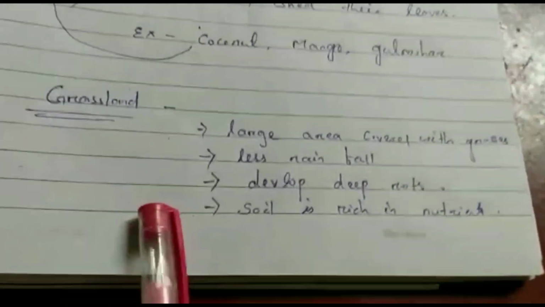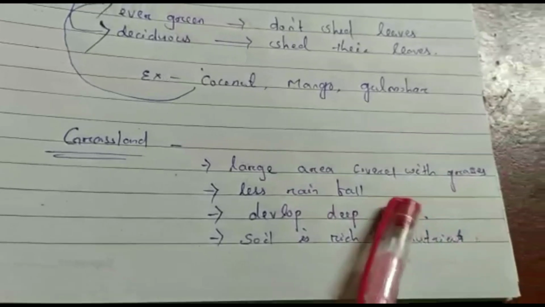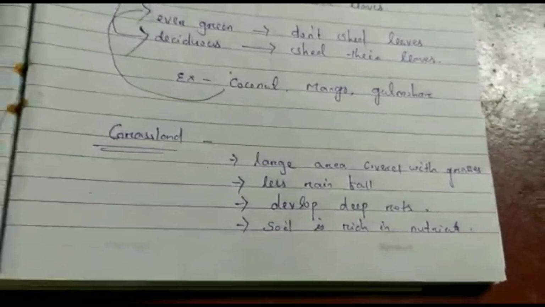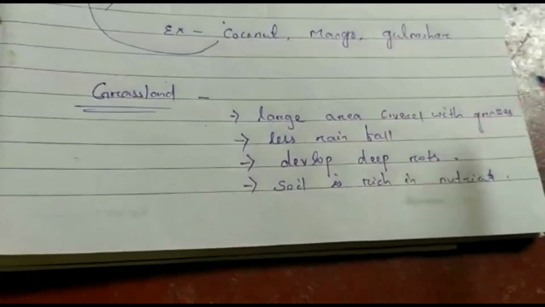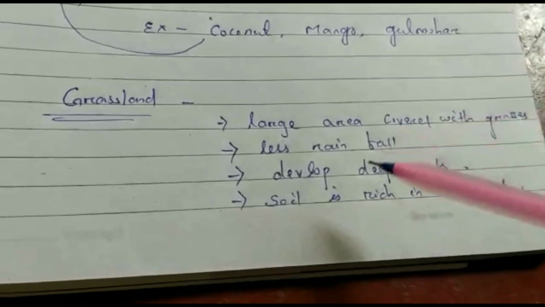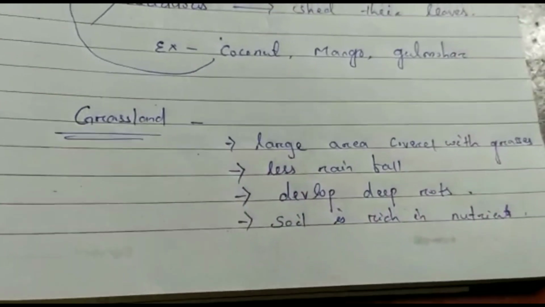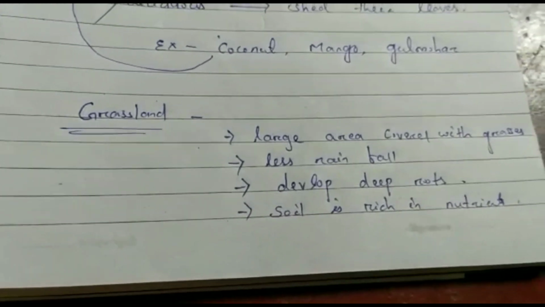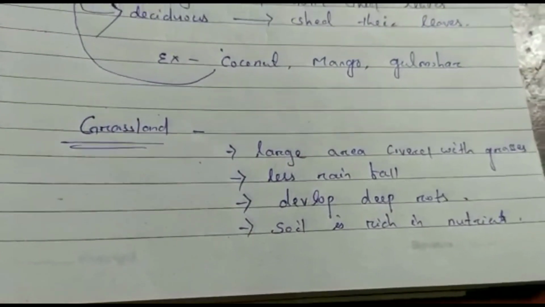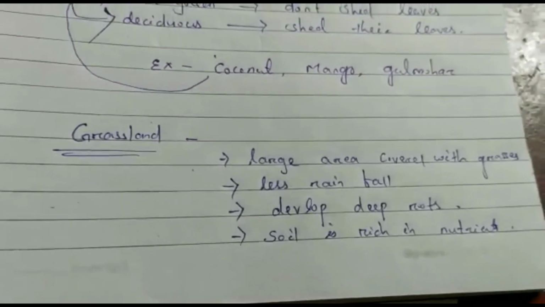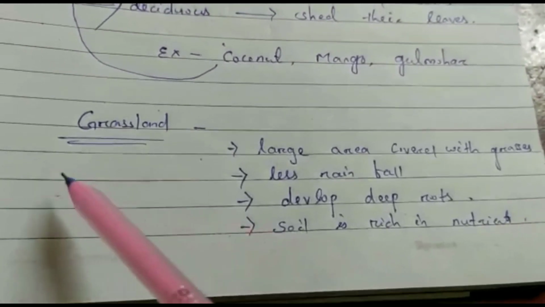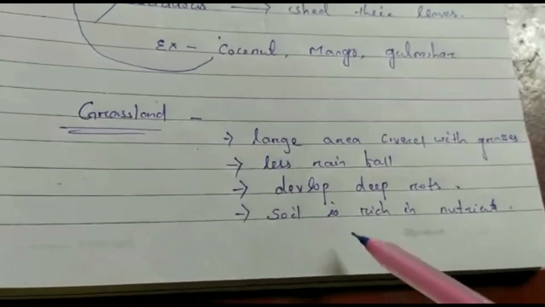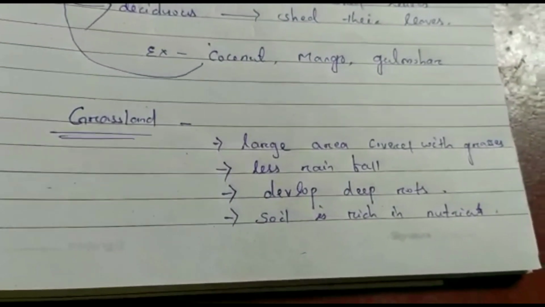Then next we will go to grasslands. So grasslands are the large fields or large areas covered with grasses or wild flowers. These grasslands receive very less rainfall. So the small plants, the grasses, are adapted to develop deep roots to absorb water from the soil. Since the small plants, grasses are scattered all over the field, the soil is rich in nutrients and good for farming.